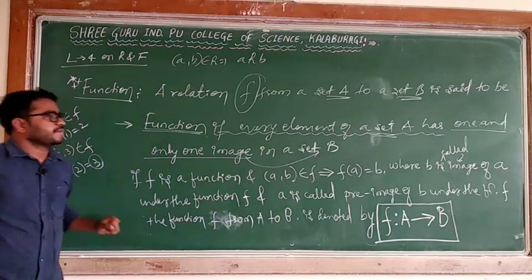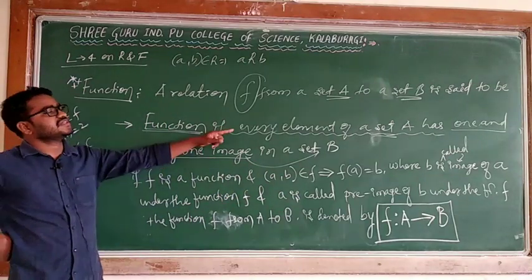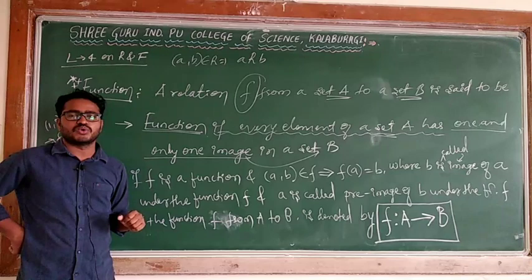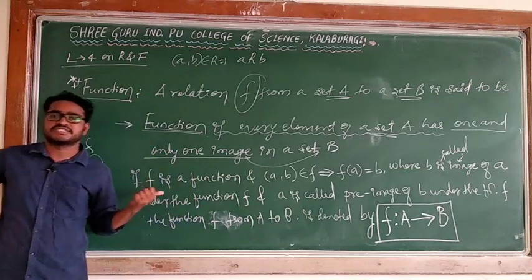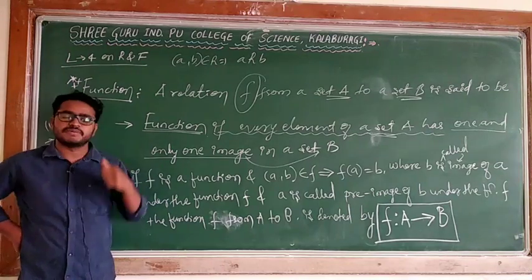So here when we are saying every element of the set A has one and only one image, it means in the case of a function, the first set itself will become the domain.